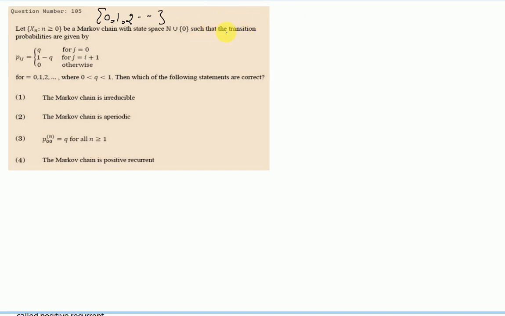Then the transition probabilities are given by Pij, and we can form a transition probability matrix corresponding to these transition probabilities. So it will have the form of a matrix of infinite dimension, with rows 0, 1, 2, 3 and so on, and columns 0, 1, 2, 3 and so on. So let us see the first option.